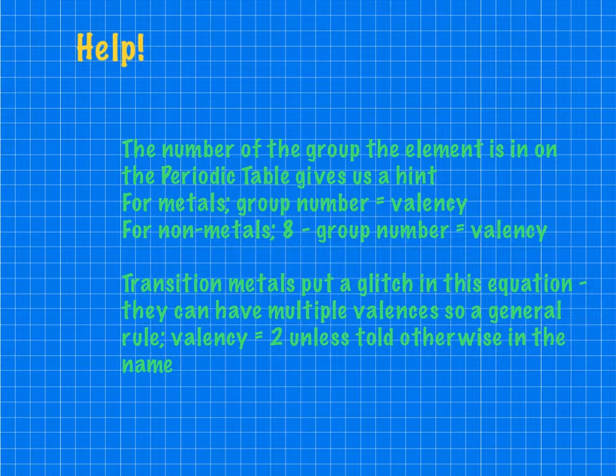Now if we go to the next group, the oxygen group, they have 6 electrons, so they need 2 to fill. So it's 8 minus 6, or 2, is their valency, and it seems to work out nicely for us.